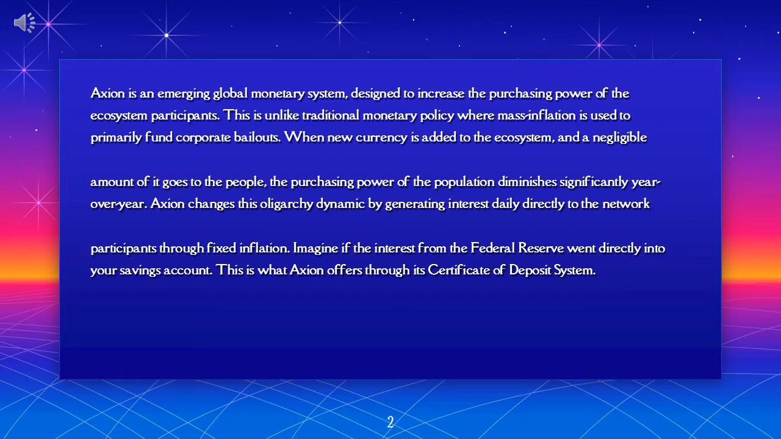The purchasing power of the population diminishes significantly year over year. Axion changes this oligarchy dynamic by generating interest daily directly to the network participants through fixed inflation. Imagine if the interest from the Federal Reserve went directly into your savings account. This is what Axion offers through its certificate of deposit system.